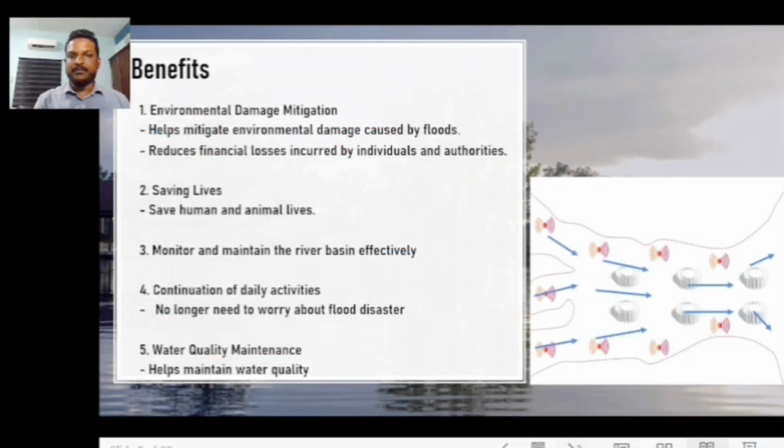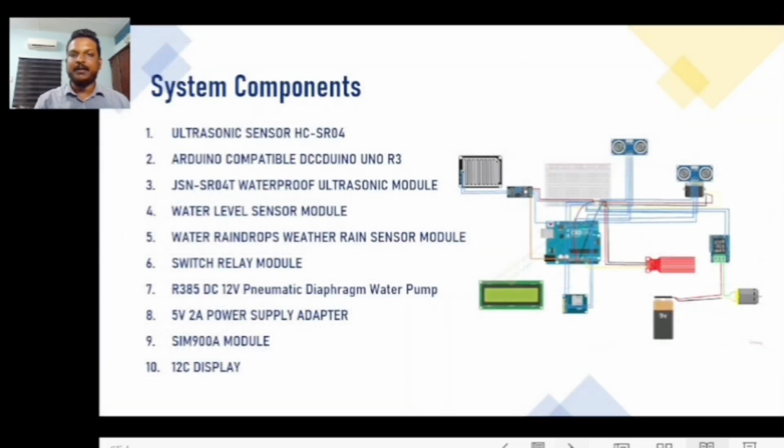There are several benefits which can be identified. First, environmental damage mitigation. It saves lives. It also monitors and maintains the river basins effectively, and people can go about their daily activities without worrying about flood disaster, and even the water quality will be maintained. In my system, the components used are IoT sensors, a water turbine, and an Arduino board.